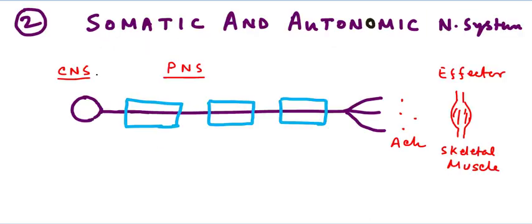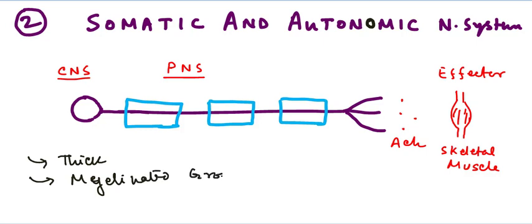Between the central nervous system and the effector, there is a single neuron in the case of the somatic nervous system. The somatic motor fibers are very thick, heavily myelinated group A fibers. So the somatic motor neurons are very thick, and their axons are heavily myelinated, and this is the group A fiber. And the neurotransmitter is acetylcholine.